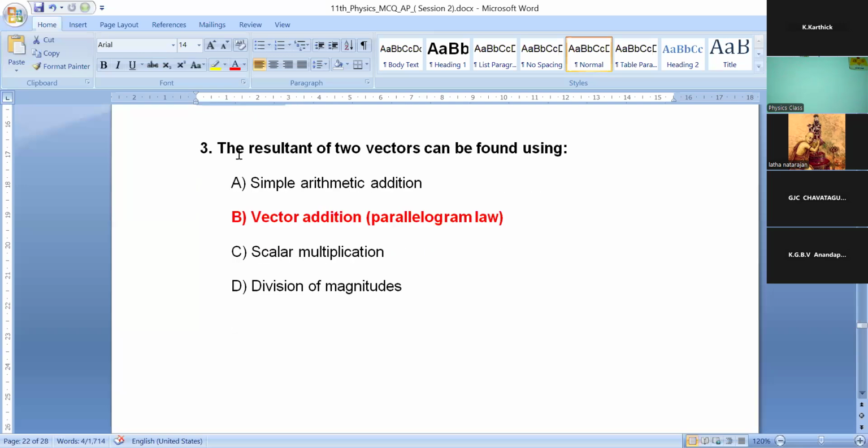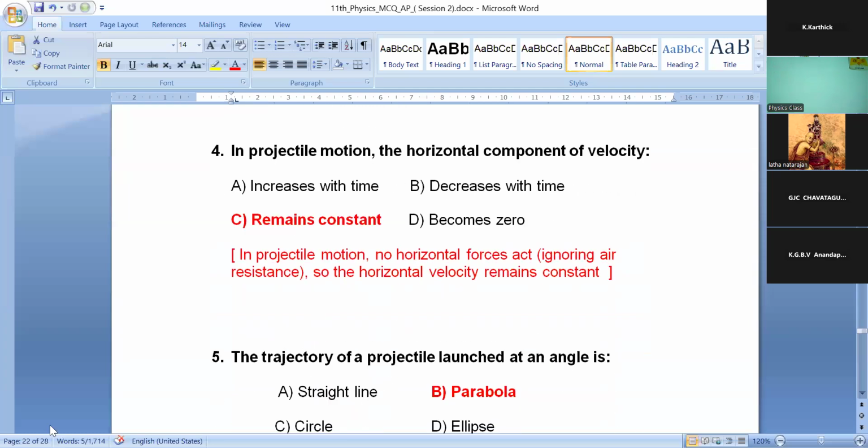Third question. The resultant of two vectors can be found using... you cannot use a simple arithmetic addition for vectors. So already I told you, that is vector addition, the parallelogram law. This is the answer for the third question. Fourth question.